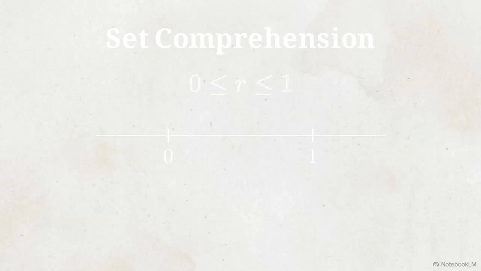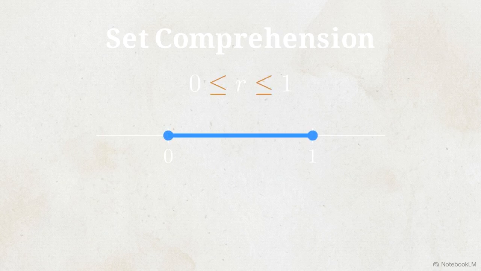Here is a number line representing the space between 0 and 1. Set comprehension allows us to define precise geometric intervals. The syntax uses the inclusive inequality: 0 is less than or equal to r, which is less than or equal to 1. We call this a closed interval. The less than or equal to notation dictates that the interval explicitly includes its exact endpoints.